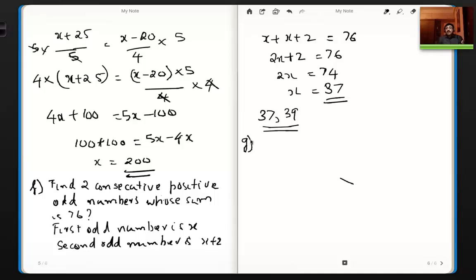The best thing will be that you write your notes yourself. Write the steps yourself. Because without that, if you're just sitting and going, oh okay, x + 2 equal to 76, and when I say it you also write it, there's no point. You have to understand the logic and do it.